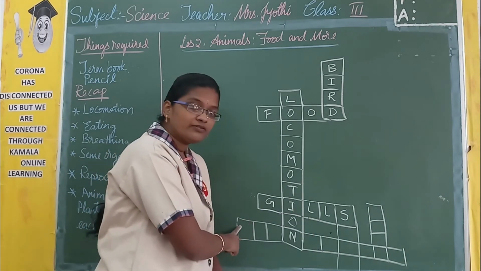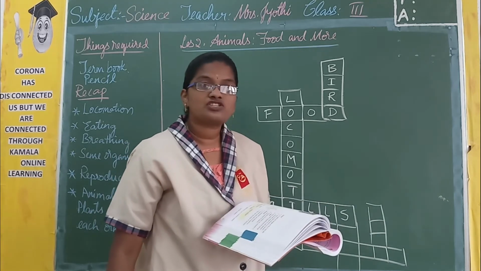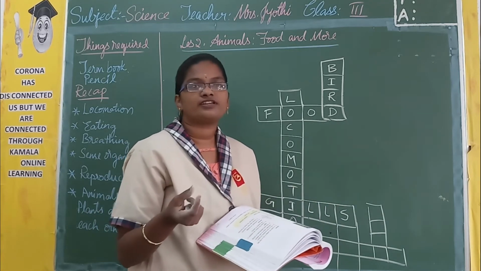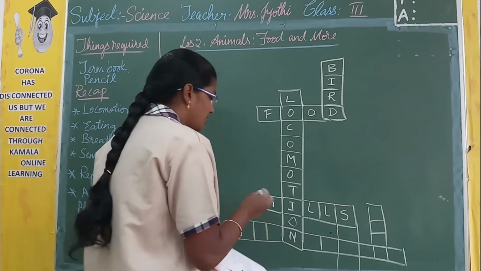Then here you have number 7. They eat the flesh of animals. So what kind of animals eat flesh of other animals? They are carnivores.